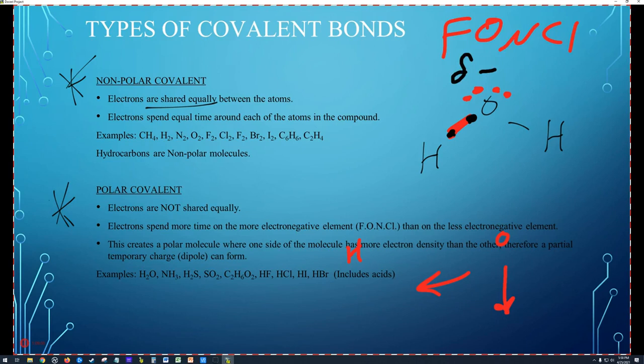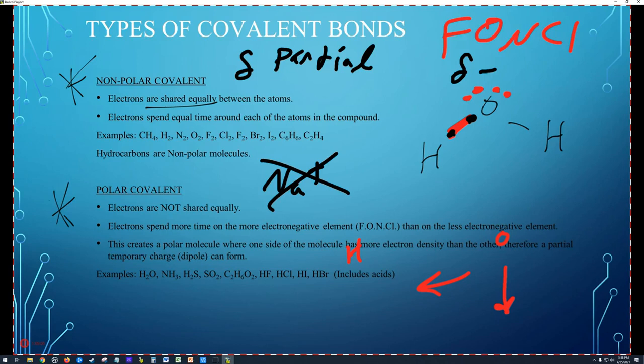It's a partial, temporary charge, which means it's not a full charge like an ion, like a sodium plus 1. It's not a permanent thing. The electrons spend more time on oxygen, making that part of the molecule temporarily partially negative, and they spend less time on the hydrogen, making that side partially positive. And we have the same thing over here.